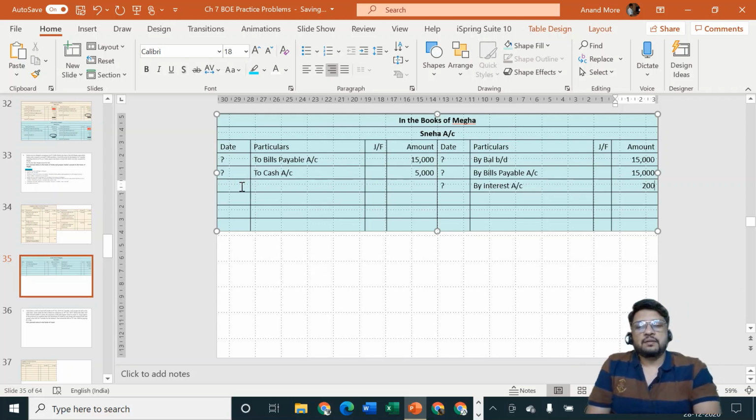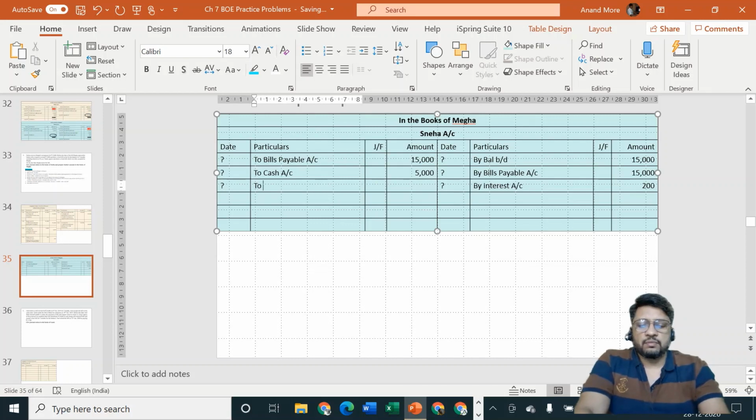Next part. Then after that we are going to accept a bill. Now bill will be of how much amount? 15,000 minus 5,000 is equal to 10,000 plus 200 is equal to 10,200. Who is the receiver? Sneha is the receiver. What is going out? Bills payable is going out. So entry will be Sneha account debit to bills payable account.